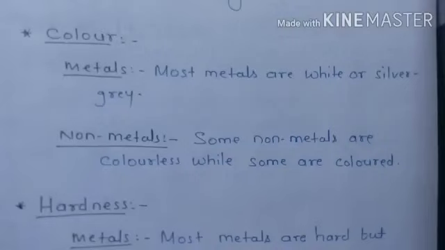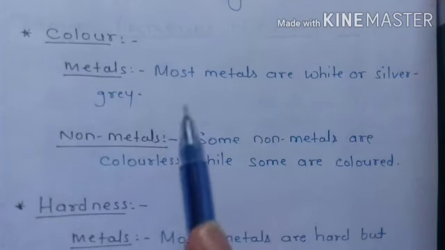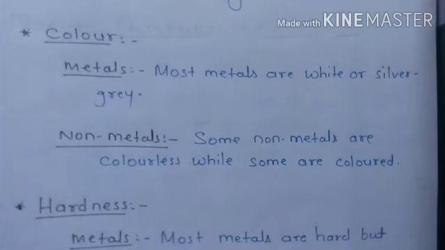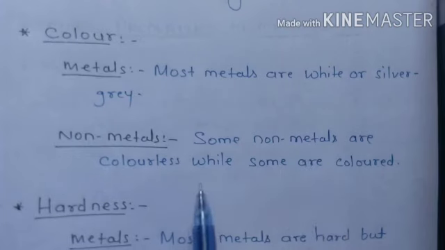Now the next heading is color. What about metals? Most metals are white or silver gray. You will find mostly metals are either whitish or silver, but a few exceptions are there, just like gold is yellow and copper is reddish brown in color. Then what about non-metals? Some non-metals are colorless while some are colored.